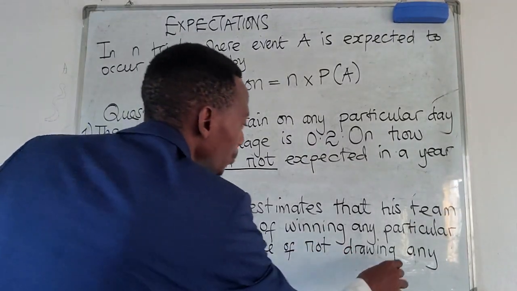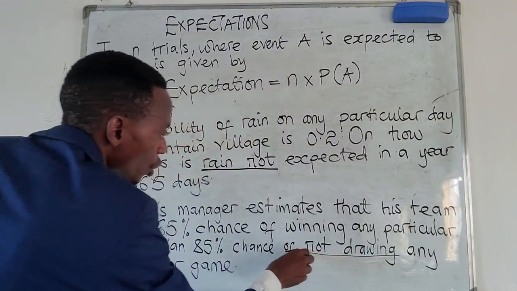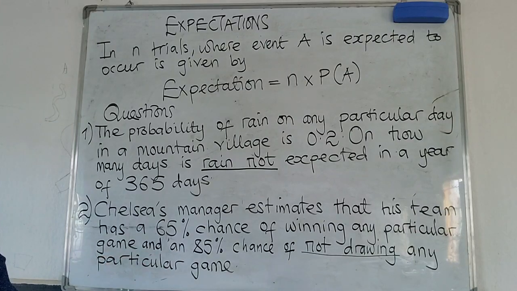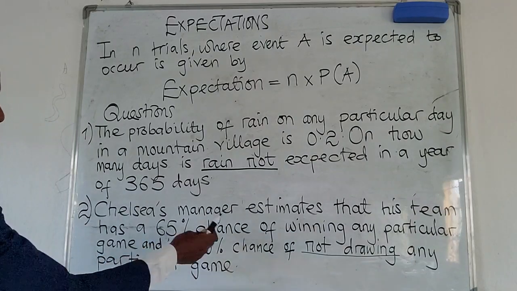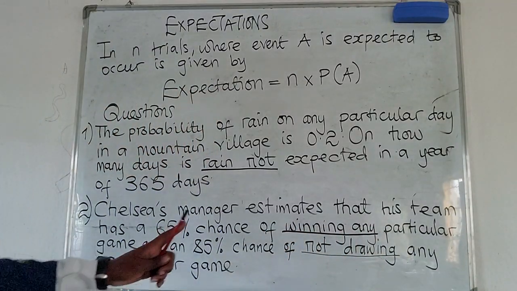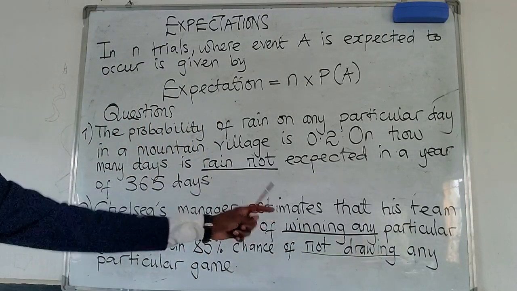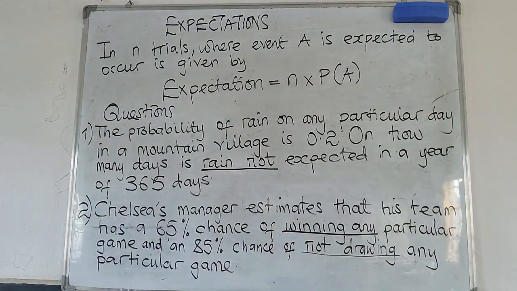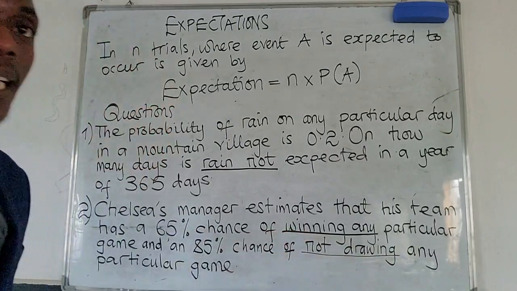Again, we have to make sure that we underline these keywords. So they've given us the probability of winning and the probability of not drawing, but they've not given us the probability of drawing. So we really have to take care of these terms to understand them better.